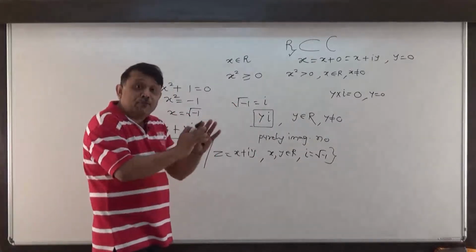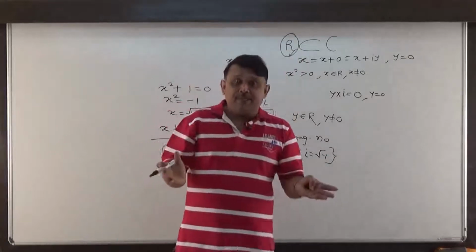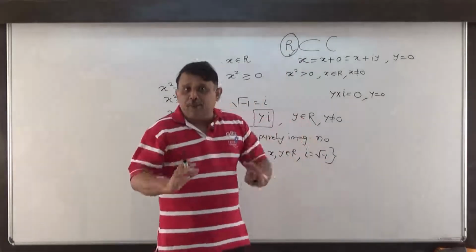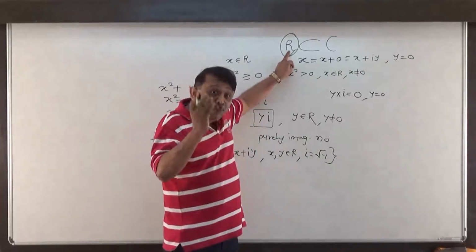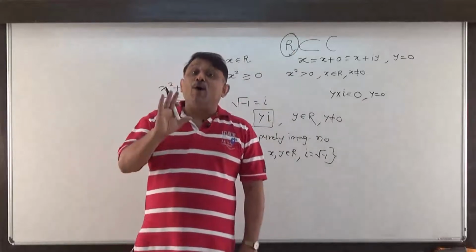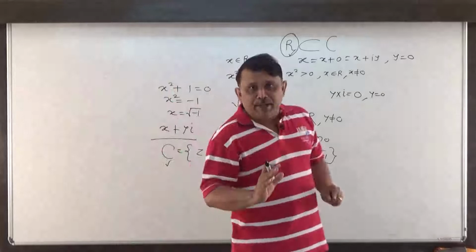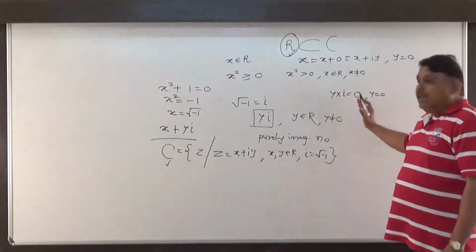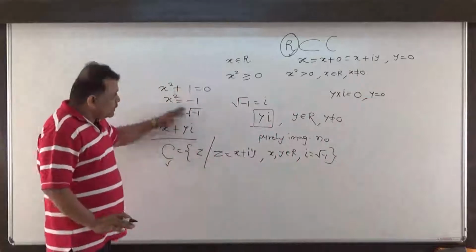So up till now we were thinking that the set of real numbers is the biggest set in the system of numbers. Now I have to say that there exists one more set which will contain R, and that set is the set of complex numbers. So now we are studying complex numbers in our chapter. So all of you must have understood this.